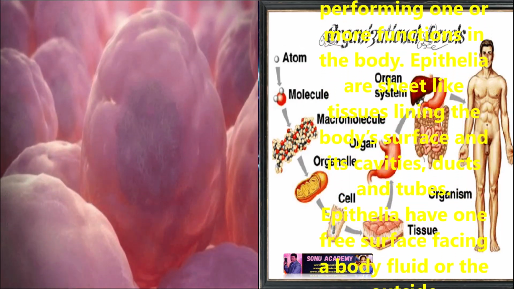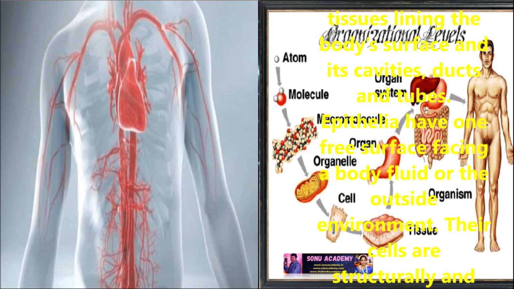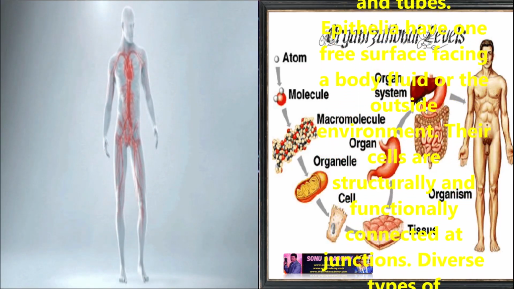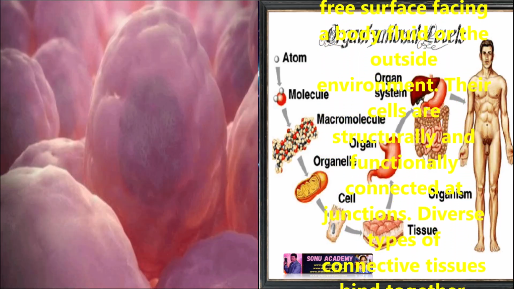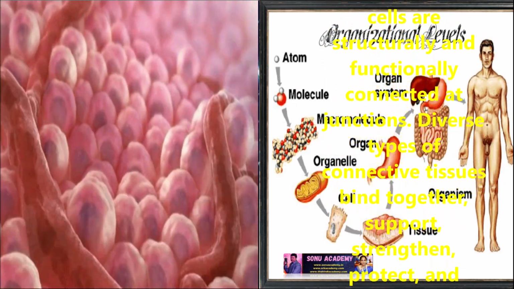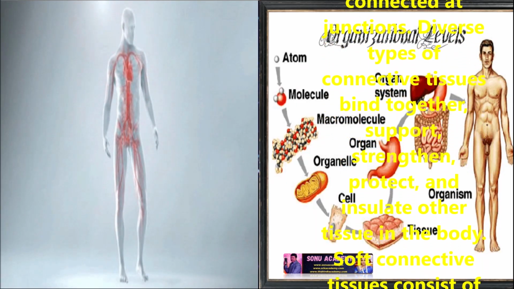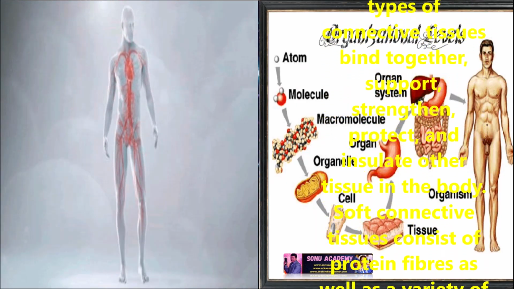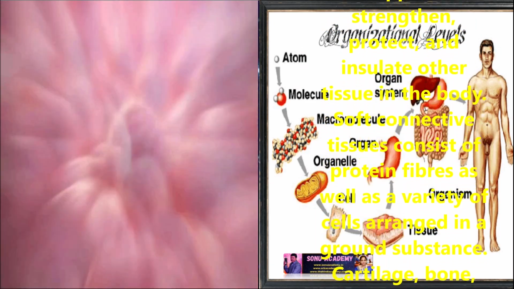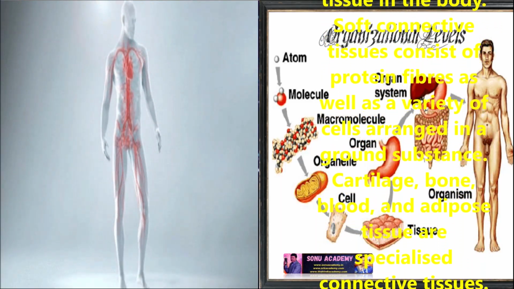Epithelia have one free surface facing a body fluid or the outside environment. Their cells are structurally and functionally connected at junctions. Diverse types of connective tissue bind together, support, strengthen, protect, and insulate the other tissues in the body. Soft connective tissues consist of protein fibers as well as a variety of cells arranged in a ground substance. Cartilage, bone, blood, and adipose tissue are specialized connective tissues.